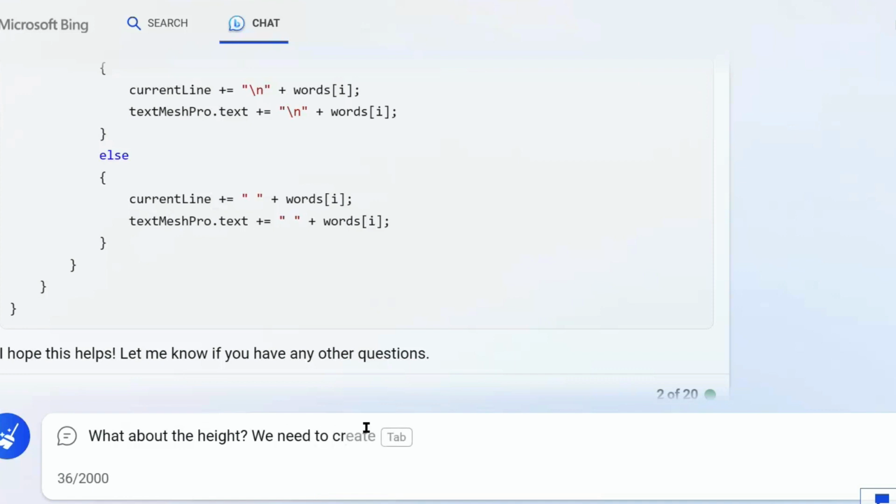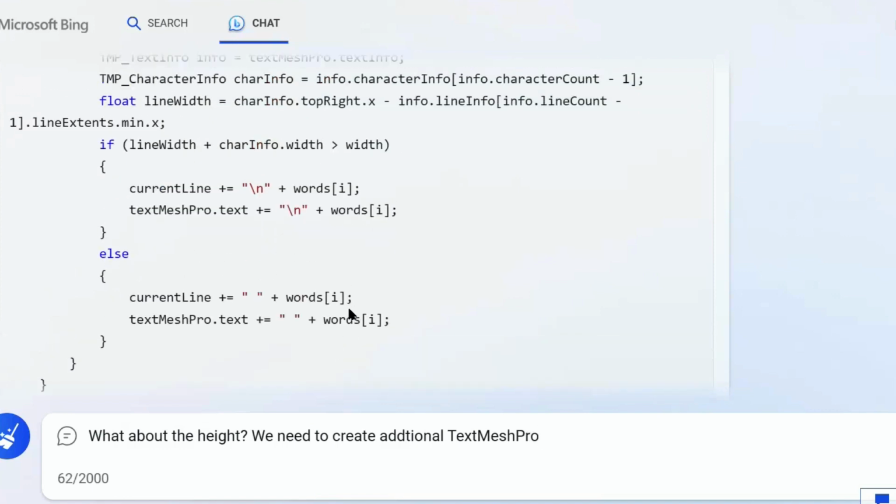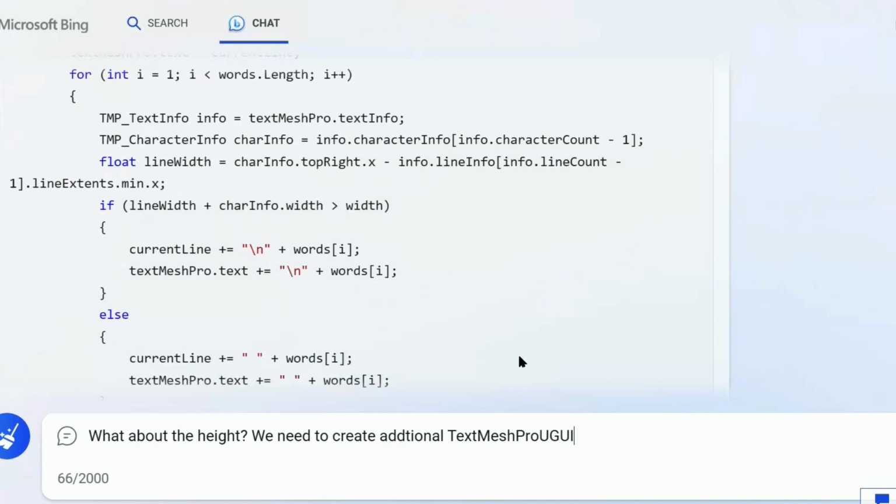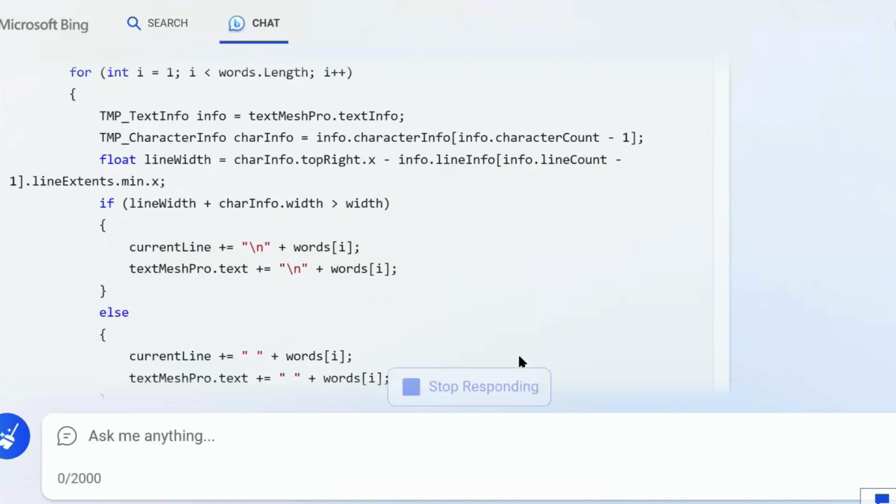We need to create, I don't know, additional text mesh pro, making sure I spelled that right, objects if the height is exceeded. Yeah, what do you gotta say about that?